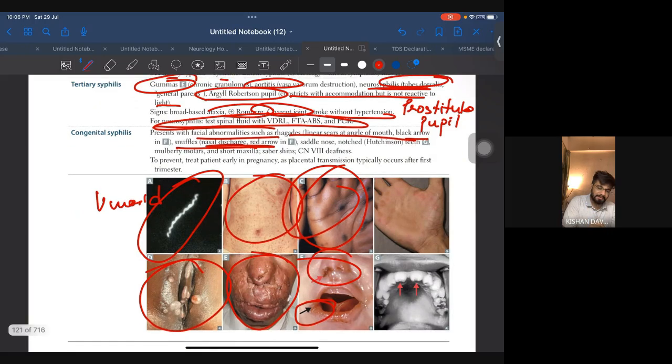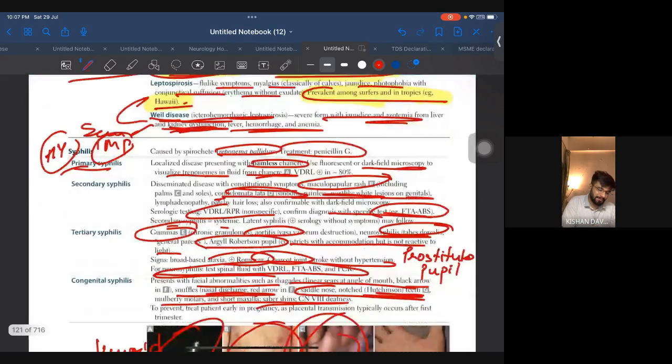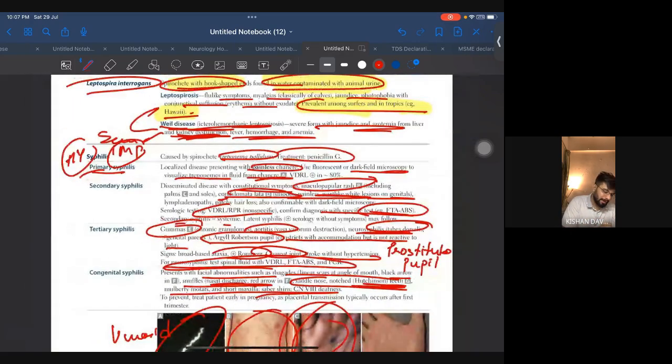Another thing they will ask is saddle nose and Hutchinson teeth. This is what Hutchinson teeth is. Okay, and they will give you mulberry molar, short maxilla, everything they will give you. So, guys, syphilis is very important. You must be able to distinguish between primary, secondary, and tertiary syphilis.